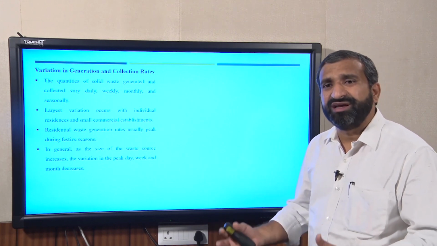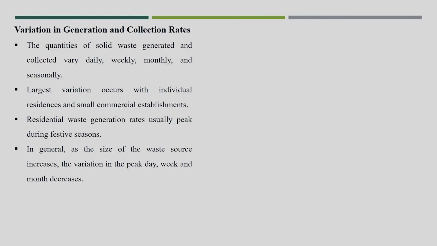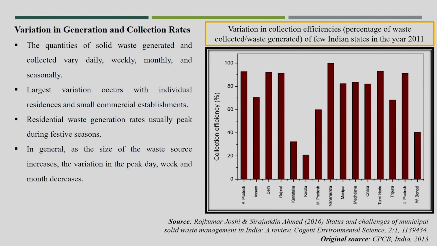So because of that your collection rate also varies a lot. In general, as the size of the waste source increases, the variation in the peak days, week and monthly decreases. When a lot of waste is generated even in small localities, the variation also will be less in that case. So this is another graph where we will see that the different states of India have